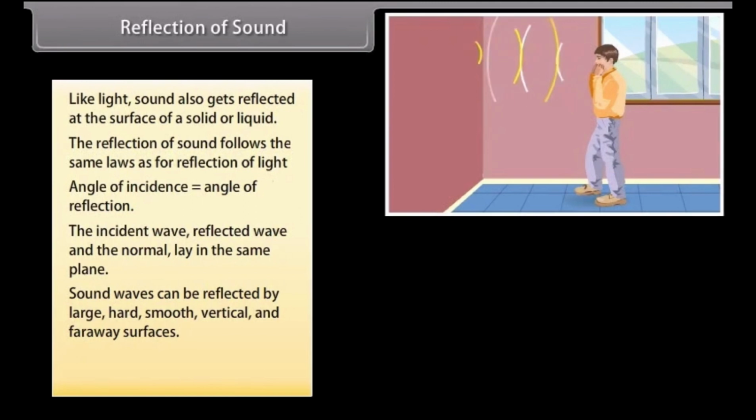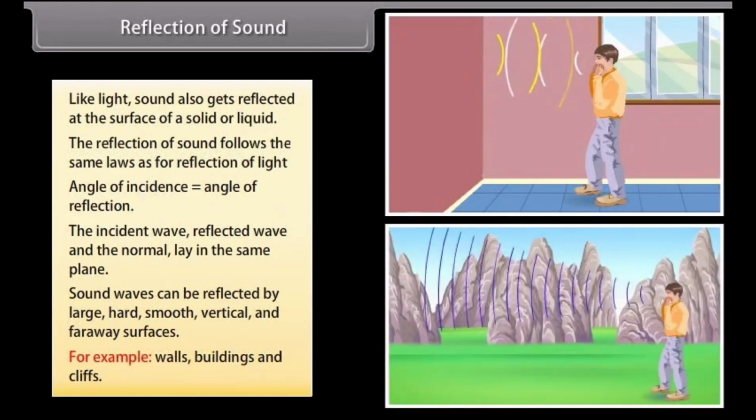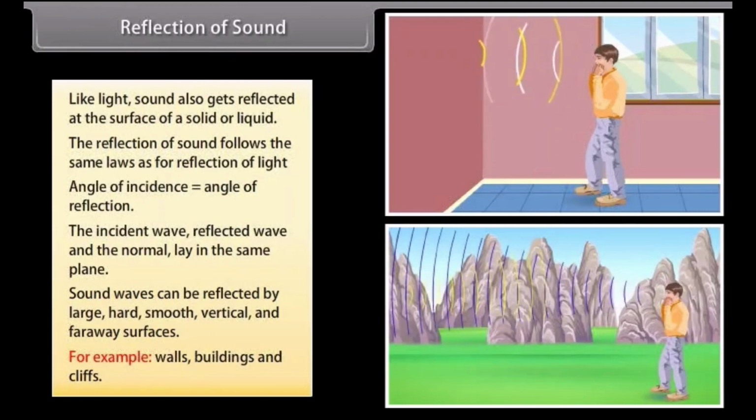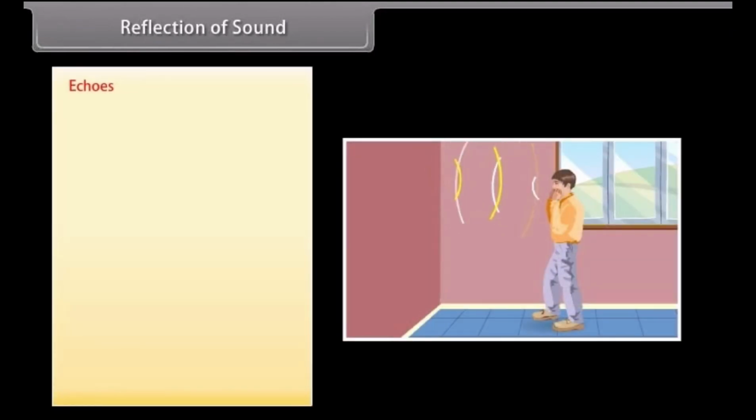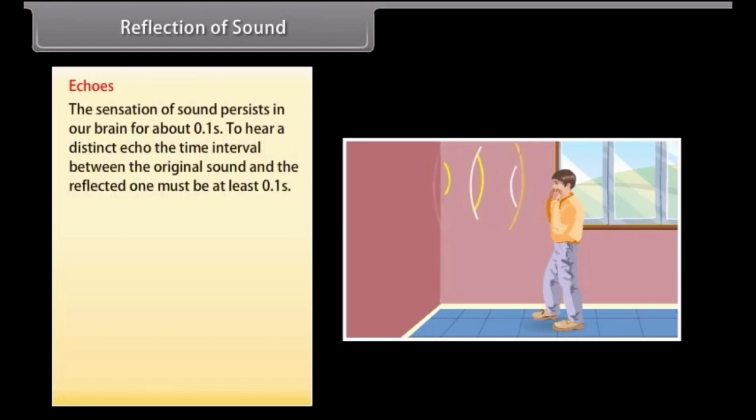Sound waves can be reflected by large, hard, smooth, vertical and faraway surfaces, for example, walls, buildings and cliffs. Echoes are produced by the reflection of sounds from such surfaces. The sensation of sound persists in our brain for about 0.1 second. To hear a distinct echo, the time interval between the original sound and the reflected one must be at least